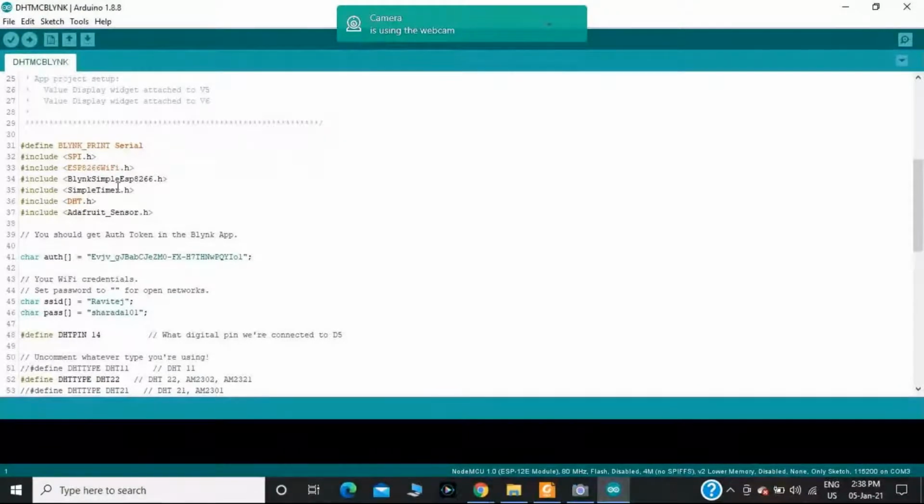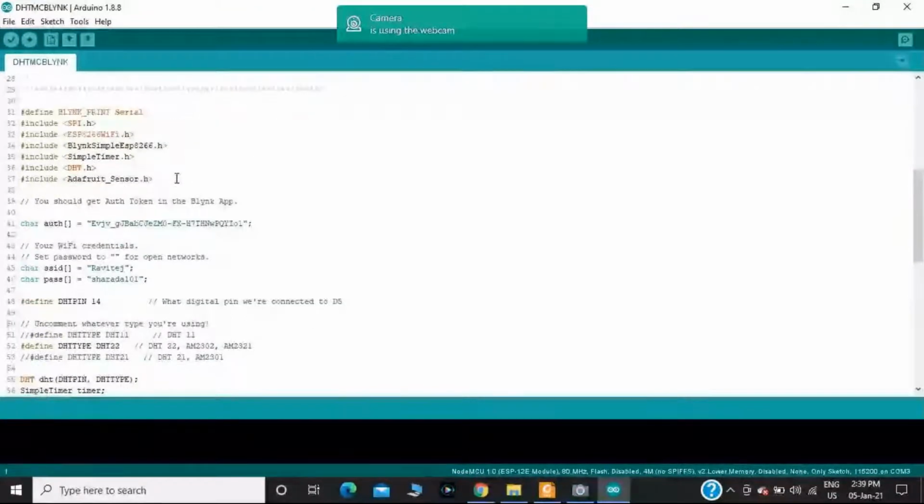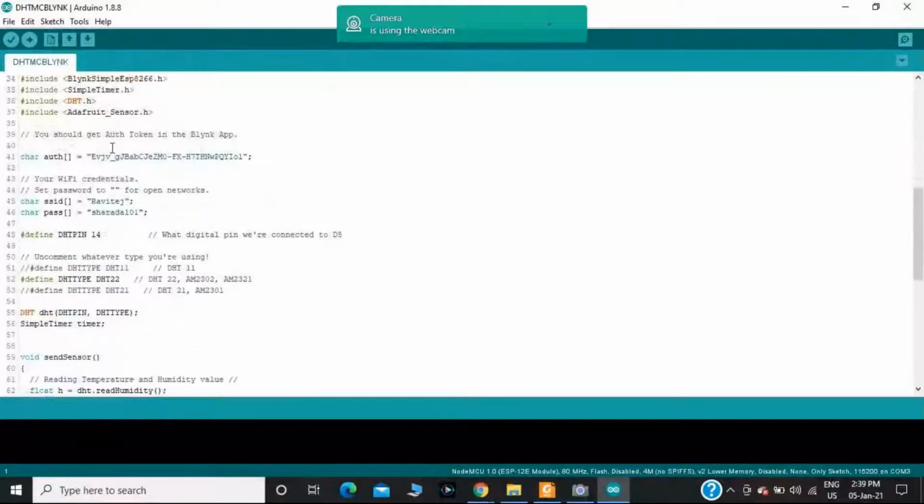And I'm taking BlynkSimpleEsp8266.h. This library has to initialize the Blynk server. Then two important libraries, DHT and the Adafruit sensor library, in order to fetch the two values, temperature and humidity, with the help of the NodeMCU. Then afterwards you should get the authentication key.